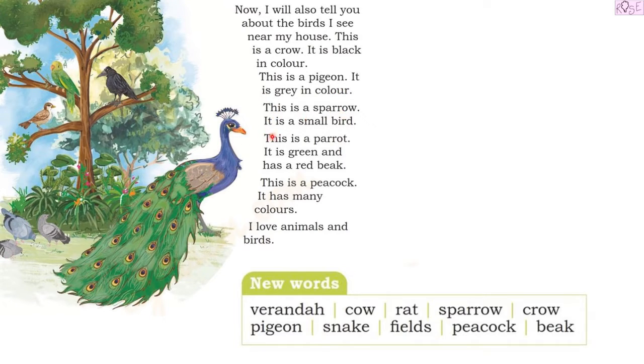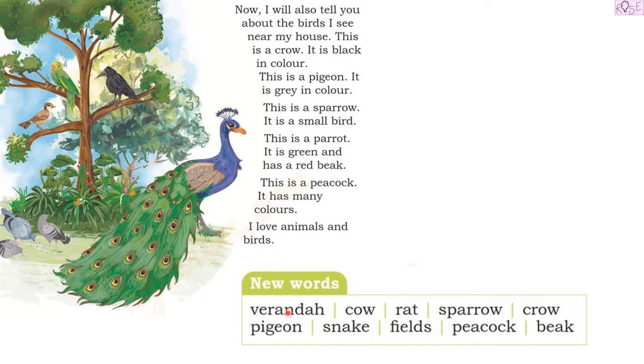This is a sparrow. It is a small bird. Here is a sparrow and it is a small bird. This is a parrot. It is green and has a red beak. See, here is the parrot with green body and a red beak. This is a peacock. It has many colors. See, this is the peacock with many colors. I love animals and birds.